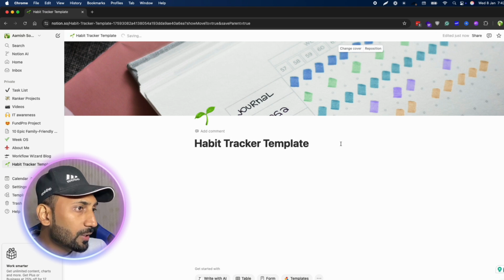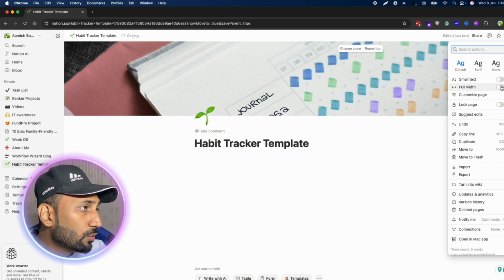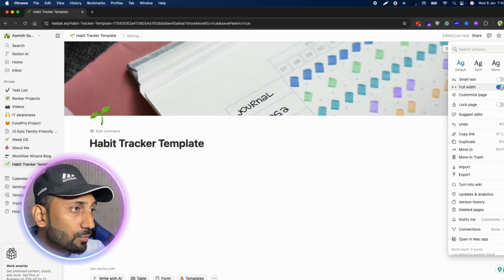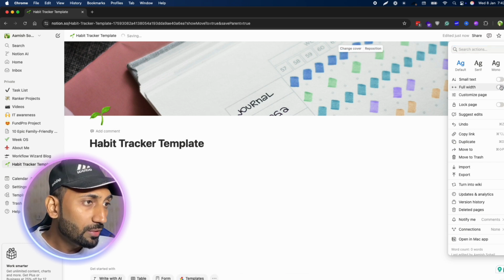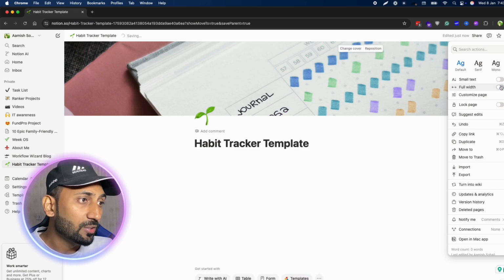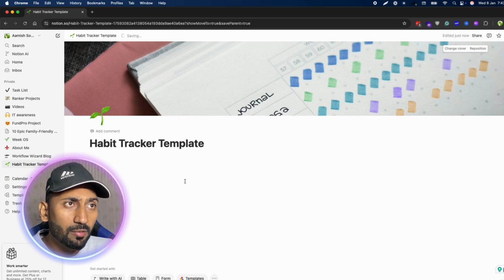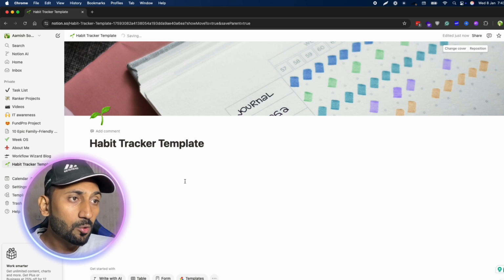tracker template. You can see we don't have the full width of the page. To make it full width, you can go to the top right, these three dots, and then click full width. You see our page is now full width. You can make it full width or you can use less space. You can use whatever page width you want, but I suggest you use full width. Full width gives you more space to manage your widgets in a more professional way.